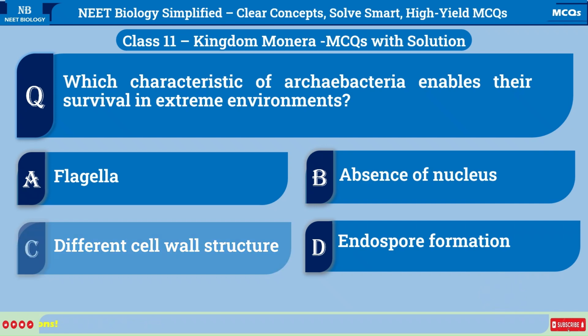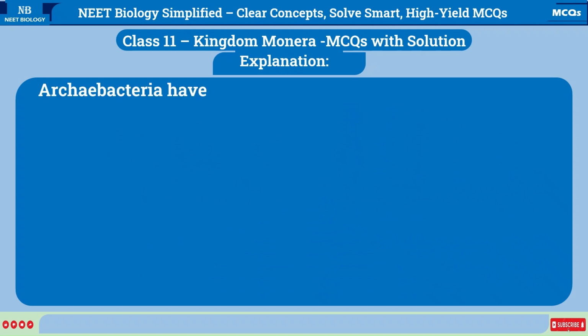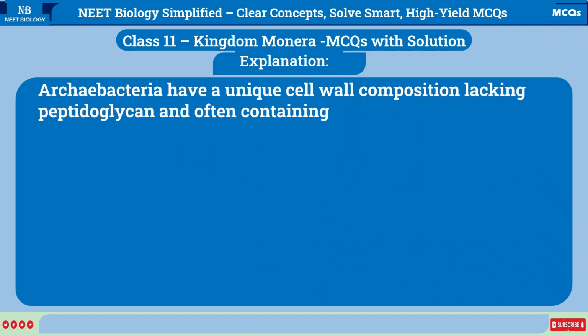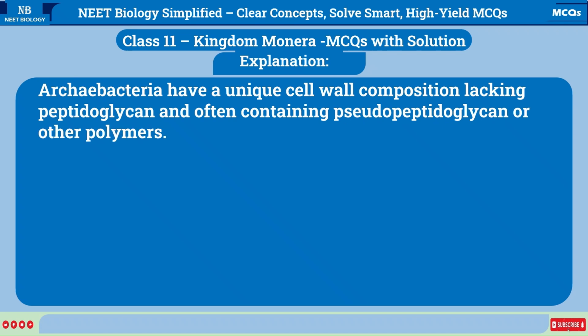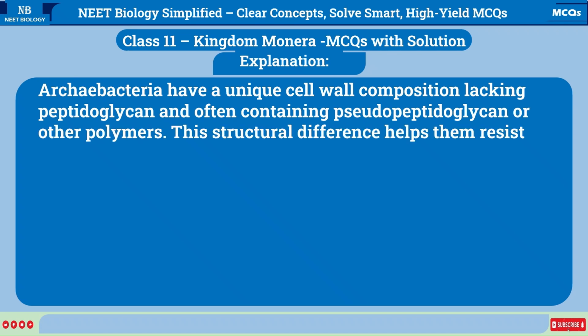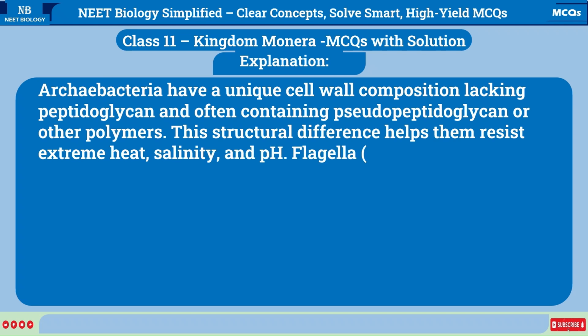Correct answer is C. Different cell wall structure. Explanation: Archaebacteria have a unique cell wall composition lacking peptidoglycan and often containing pseudopeptidoglycan or other polymers. This structural difference helps them resist extreme heat, salinity, and pH.